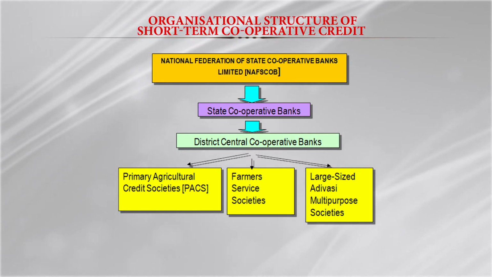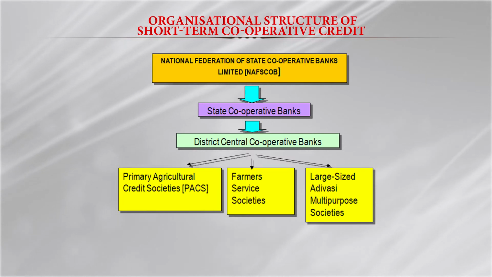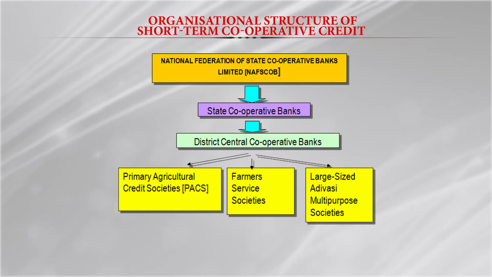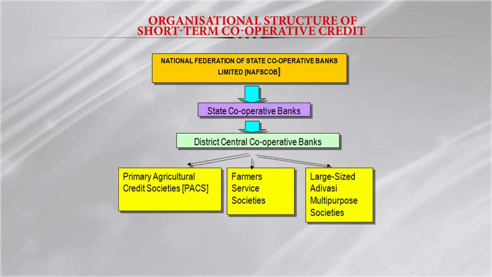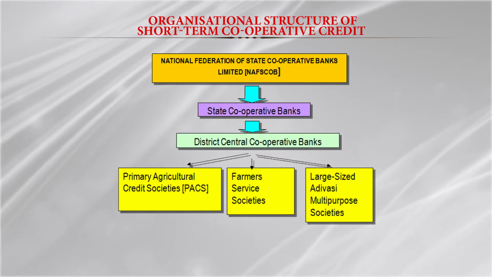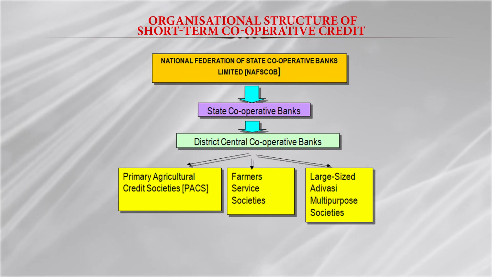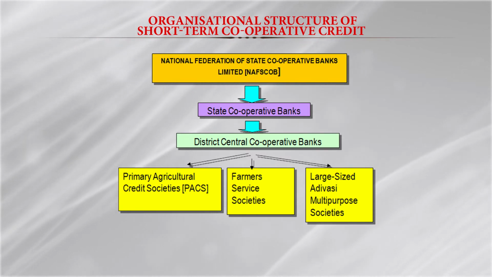At the state level, we have the state cooperative banks, and basically they are the apex organization at the state level. At the district level, we have the district central cooperative bank, and then at the grassroots level we have the primary agricultural credit societies, PACS, and we also have other types of societies, like farmer service societies.